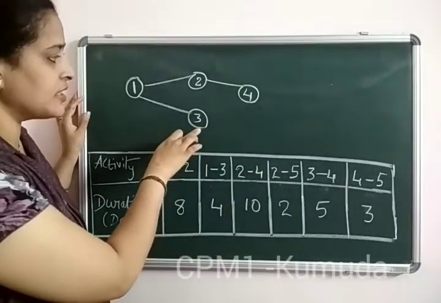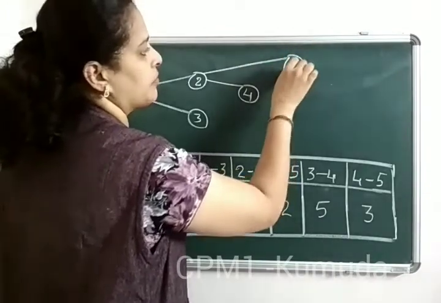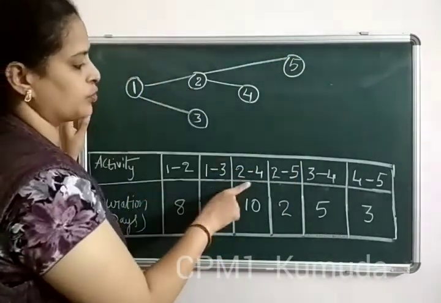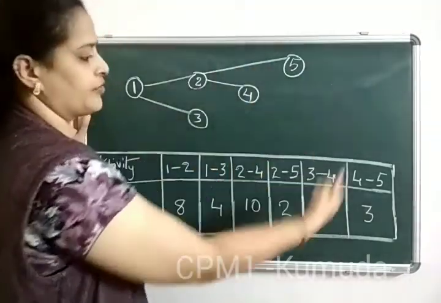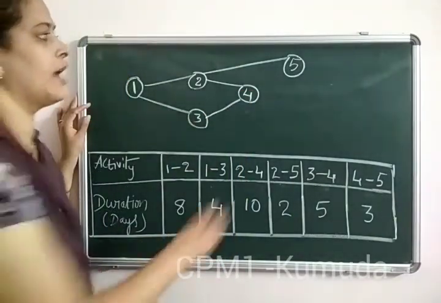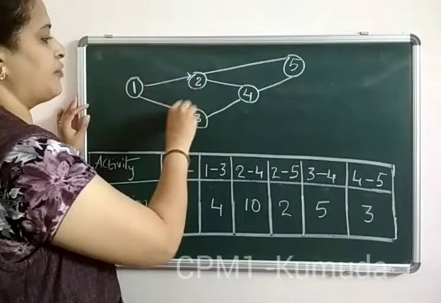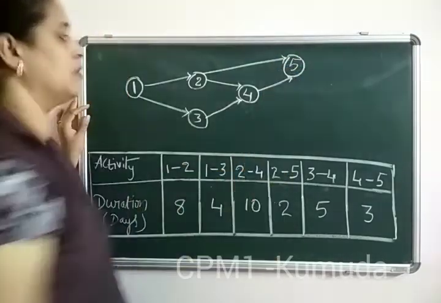You also notice that there is a path from 3 to 4. So you should be a little careful when you are actually making the path or the network drawing. We could see that there is a line from 2 to 4, then a line also from 2 to 5. Now we have 3 to 4, which is also one direction. And at last we have from 4 to 5. So it is a directed graph, or the arrow is clearly telling that you are supposed to move from one point to the other point.